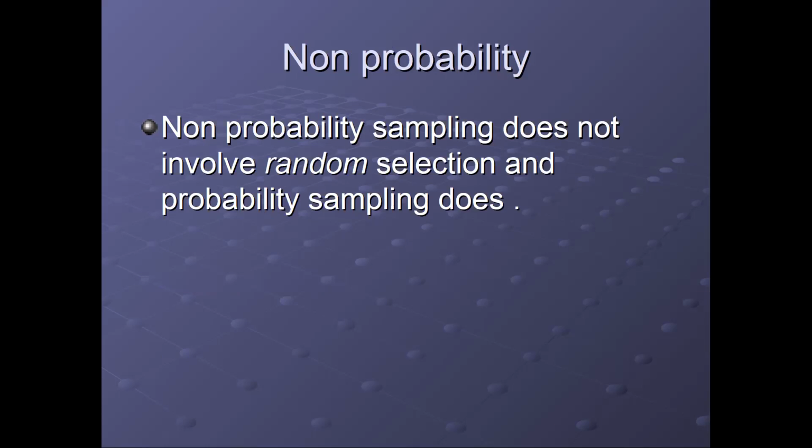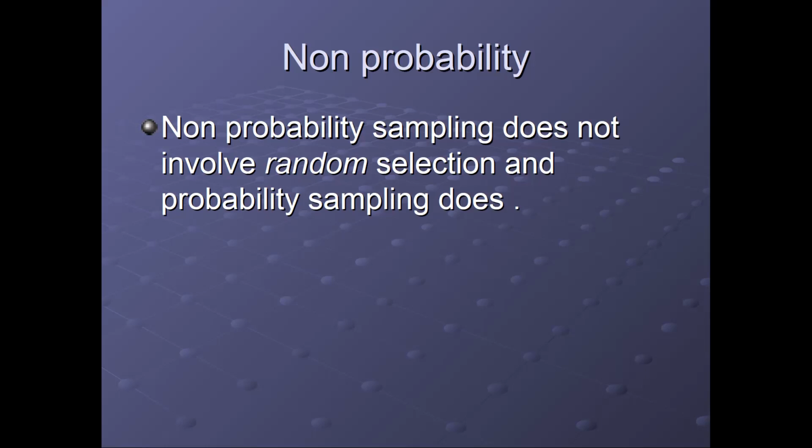Now another type of sampling is non-probability. When we were doing probability sampling, we were saying we have to do a random selection of each and every element in the sample. Now if we are not doing the random selection of that particular element in that sample, that is non-probability sampling. Getting? It means each and every element of the population does not have an equal chance, or there are some biases which are involved with that particular researcher. That means we are doing a non-probability sampling.